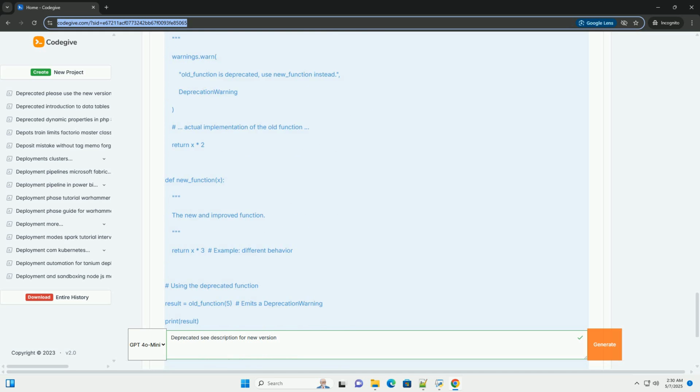8. The importance of testing after deprecation mitigation. Thorough testing is essential after replacing deprecated code. Even if you think you've made a straightforward change, subtle differences between the old and new code can introduce bugs.